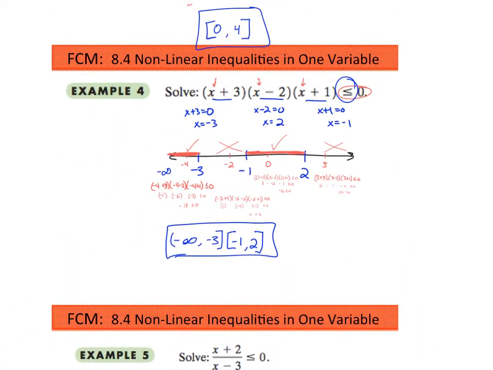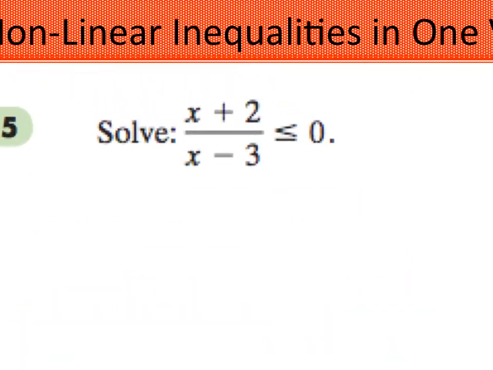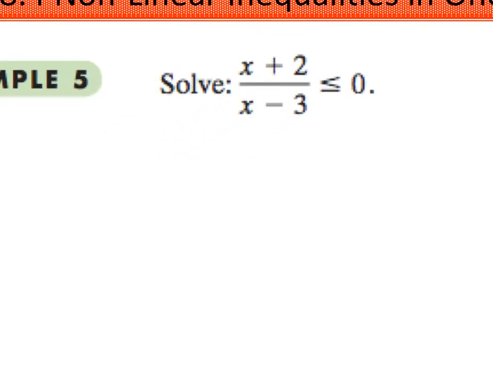Okay? All right, two more examples. We're changing gears here. I know this is a long video, but when we have a rational equation like this, the procedure is really not any different. We're still going to factor it and set each of the factors equal to 0. So x plus 2 equals 0, x minus 3 equals 0. So x equals negative 2 and x equals 3.